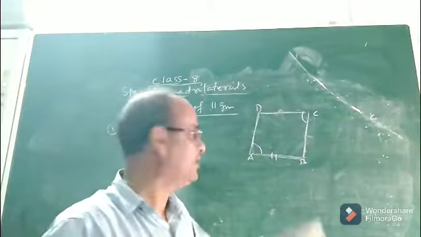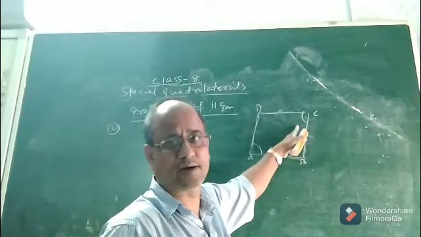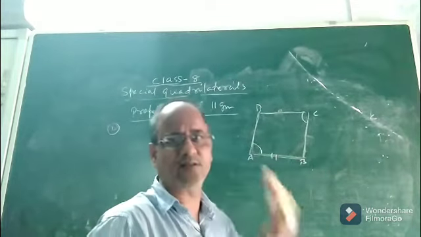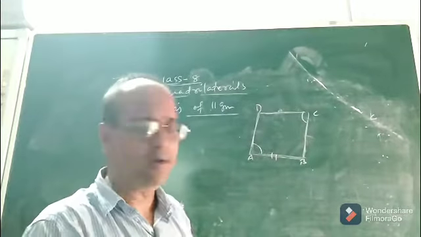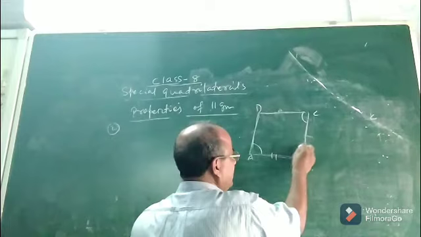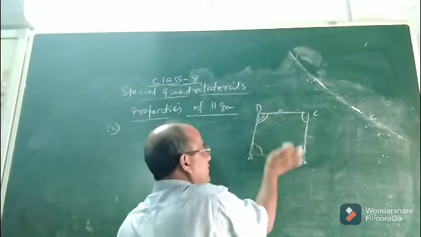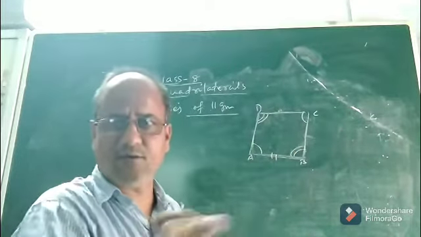Their measure will be same. If this is 120 degree, this will be 120 degree. If angle A is 120, angle C will also be 120, provided ABCD is a parallelogram. Similarly, angle B and angle D will also be equal. Their measure will be same.